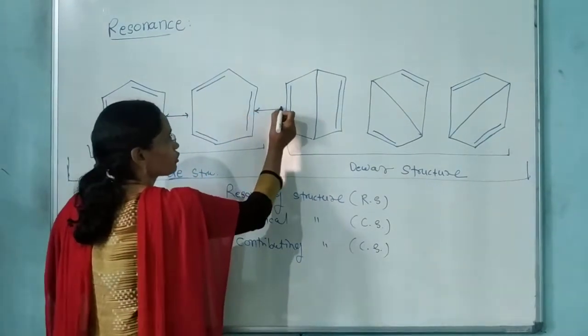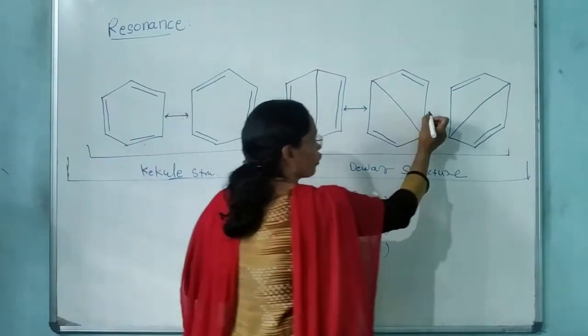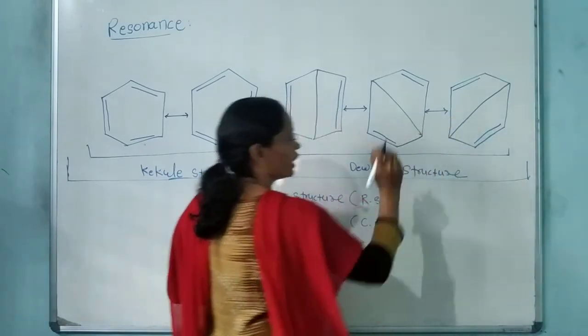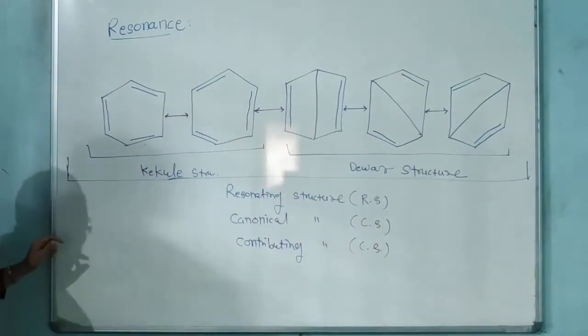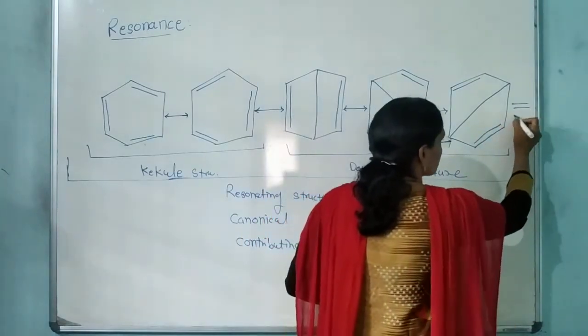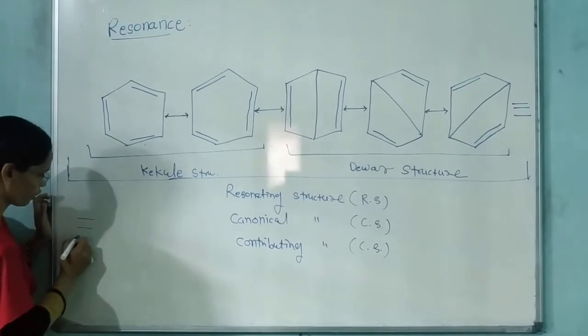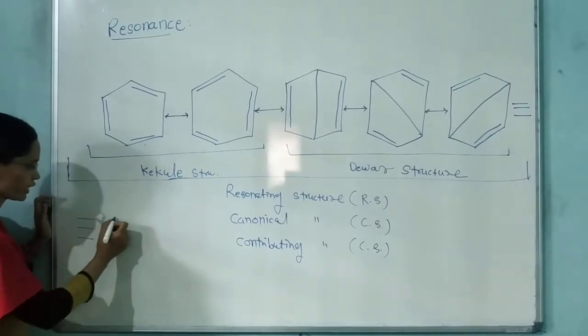These are the symbols of the resonance. This double-headed arrow is the symbol for the resonance. These all are the resonating structures, and this symbol is for the resonance hybrid.